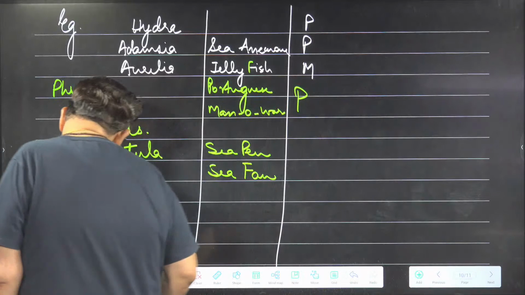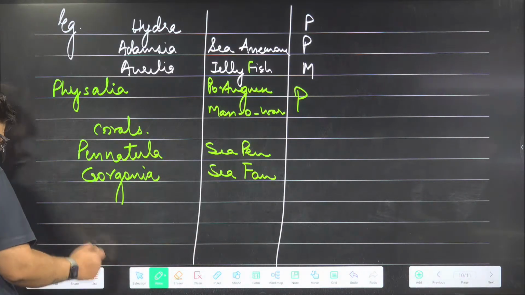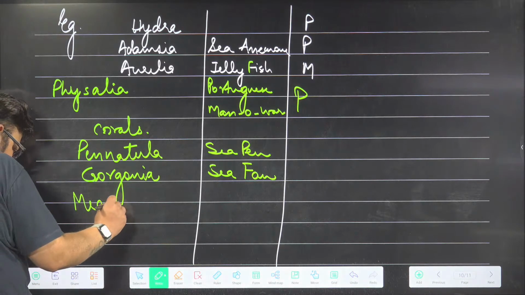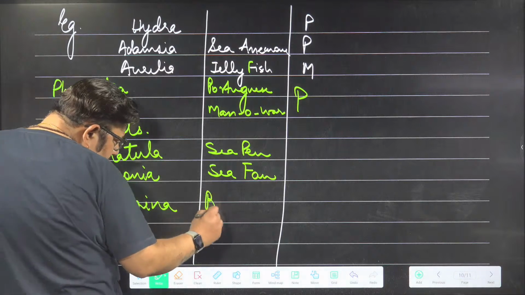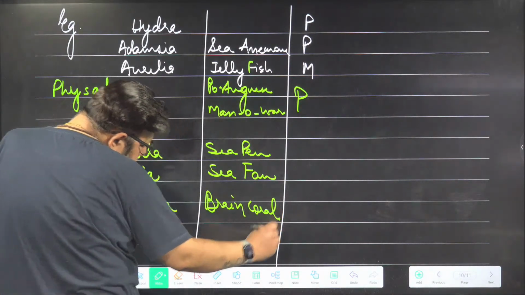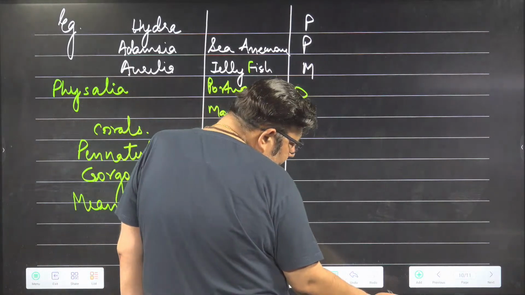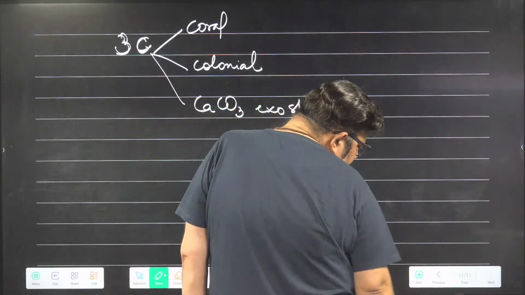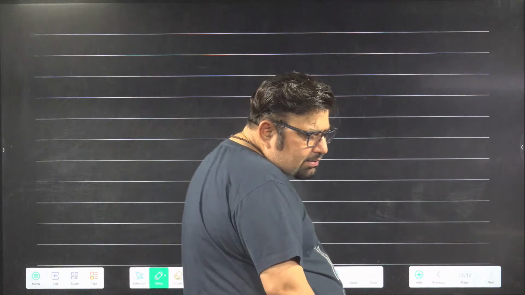Brain coral, you can give here brain coral, Meandrina. Meandrina, brain coral. Meandrina, meaning: we get the meaning of anything by brain. Brain helps us to get the meaning.